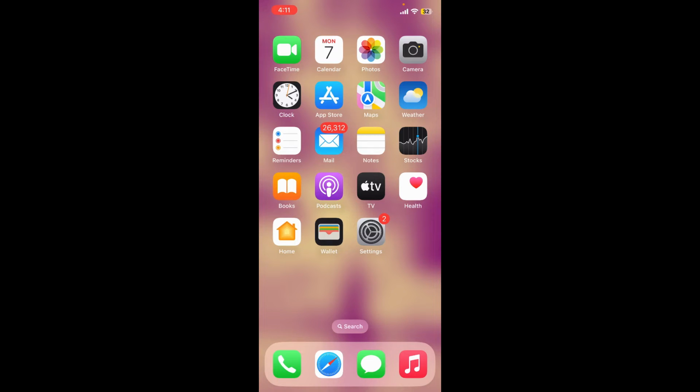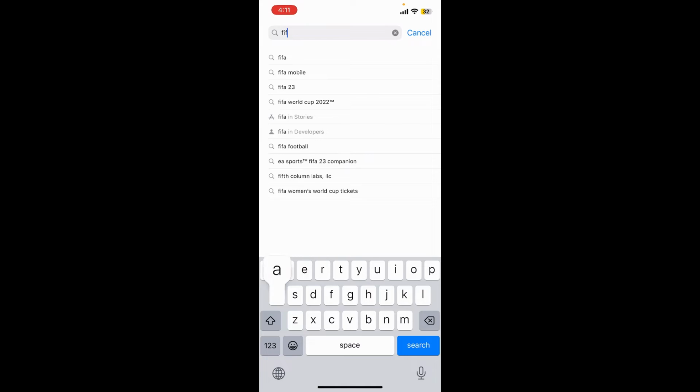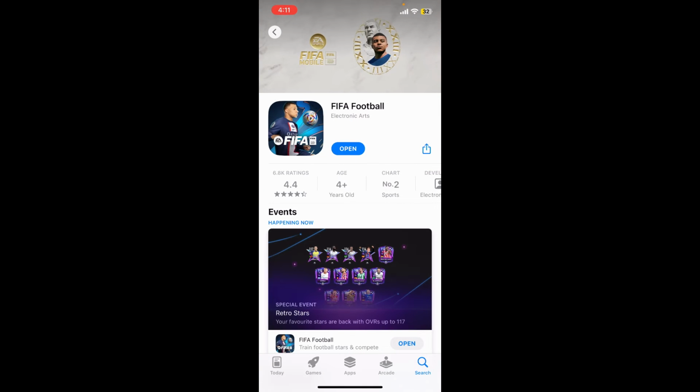Open up your App Store or your Play Store, and then in the search box, search for FIFA Mobile. After you find the application in the search result, tap on it to open it up.